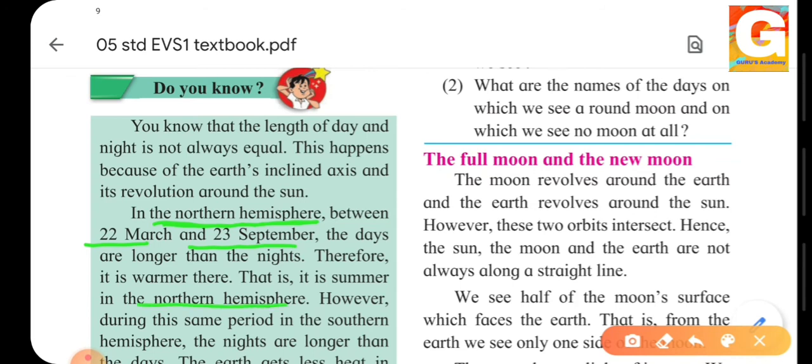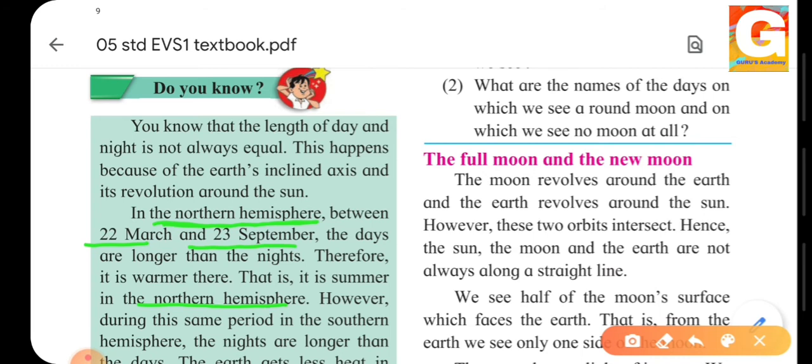Yes, during the period of 22nd March to 23rd September, what happens? The days are longer and nights are shorter. And why is this? This is just because of the inclined axis of the earth. And therefore, it is warmer. That is, it is summer in the northern hemisphere. So you may have a question: when does the northern hemisphere have the summer season? You can say from March to September.